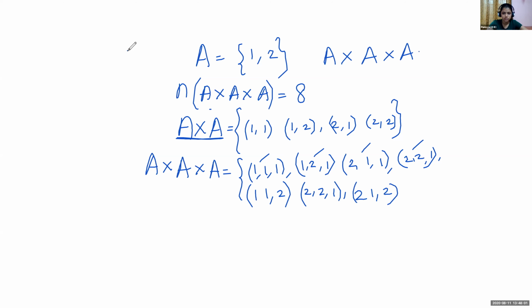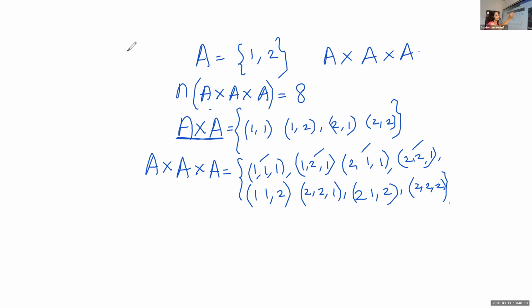Then 2 2 2. Okay. Is it clear how to write the triplet? When the set is given, we can write the ordered triplet in this form.